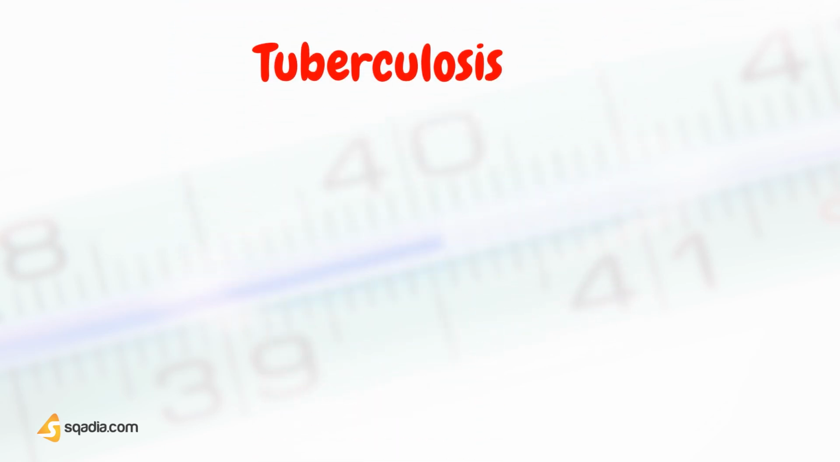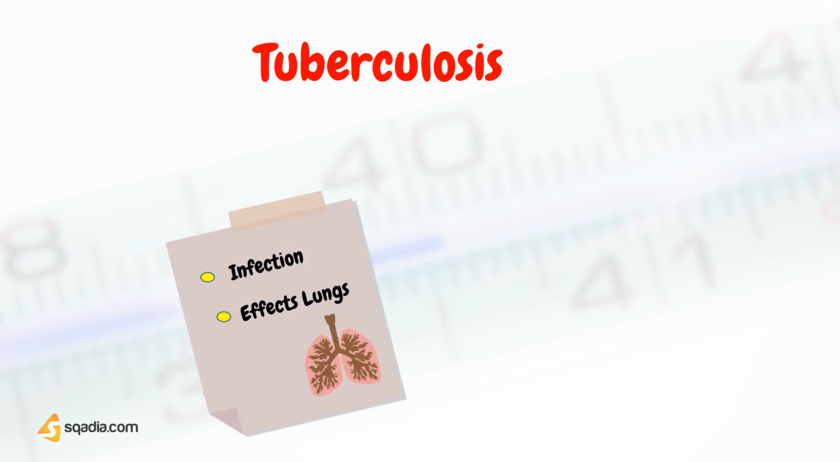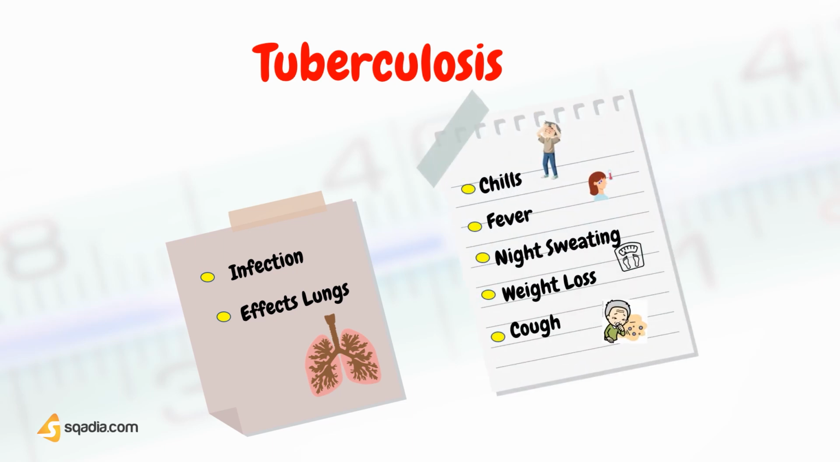Other causes include tuberculosis. What is tuberculosis? It's an infection that can spread throughout the body. It mainly affects the lungs. Its typical symptoms appear when a person comes in contact with an infected person, and these symptoms are chills, fever, night sweating, weight loss, and cough.